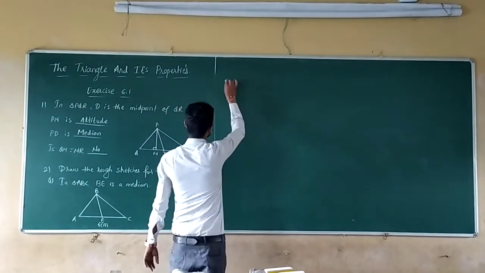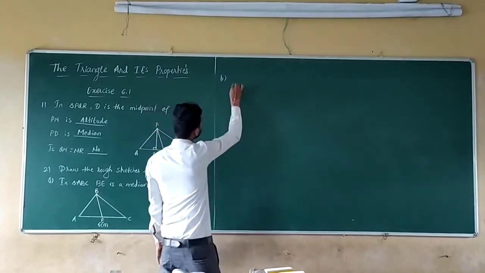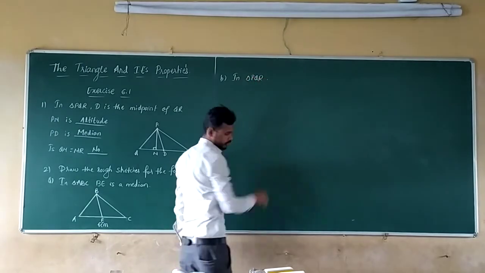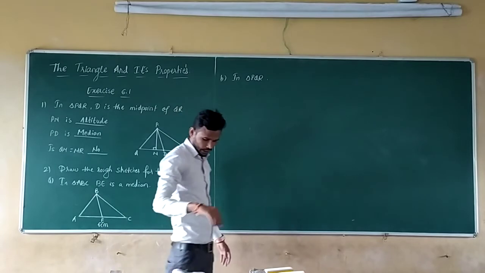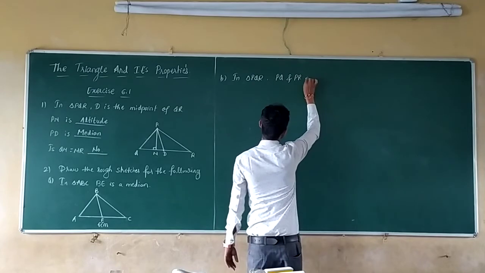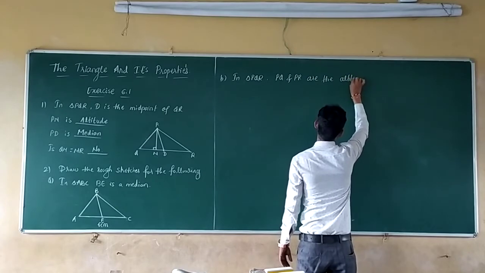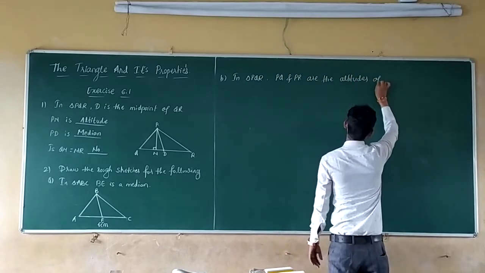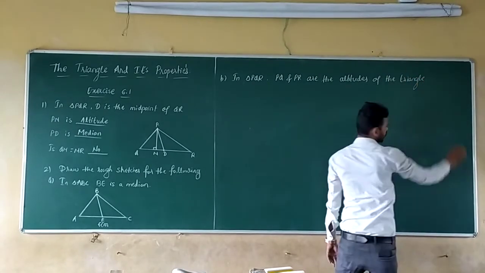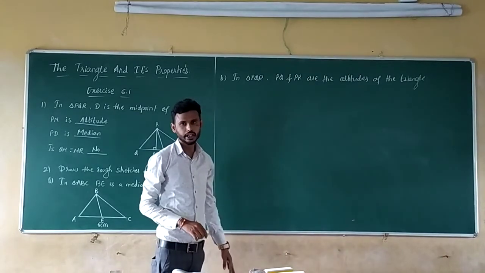Next, in the second one, in triangle PQR, PQ and PR are altitudes of the triangle. In a single triangle, PQ and PR both should be altitudes, like that you should draw.